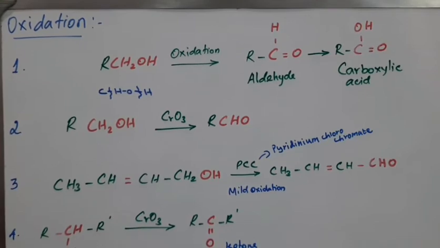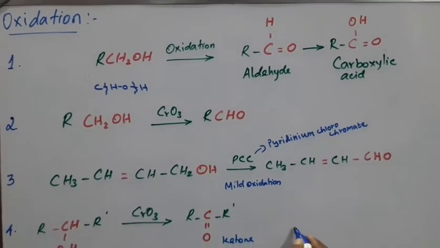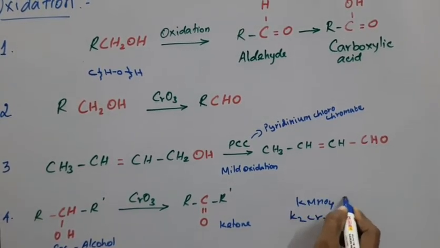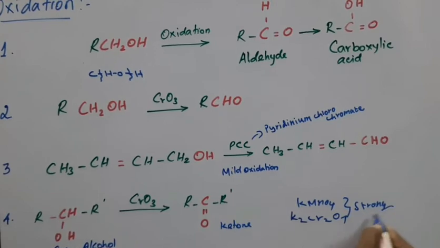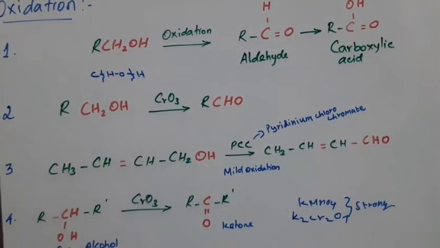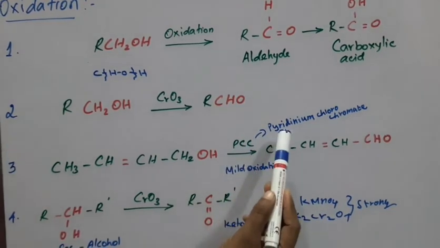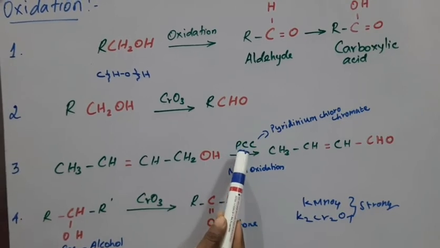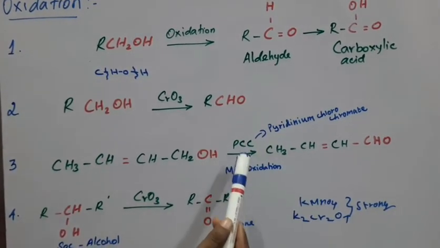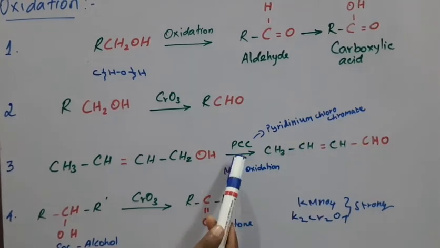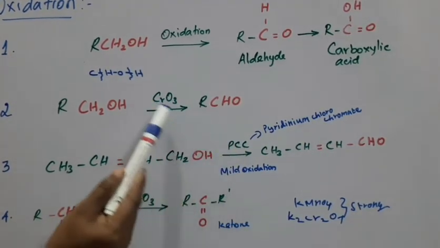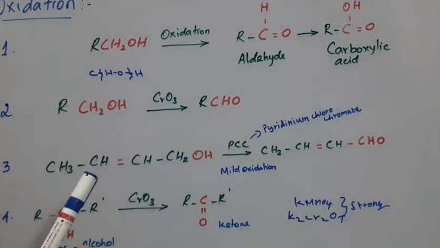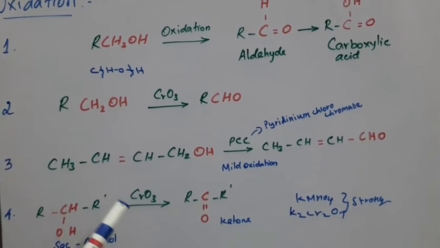Strong oxidizing agents are K2Cr2O7, potassium dichromate, and KMnO4. These are strong oxidizing agents. Weak ones are CrO3 and PCC, pyridinium chlorochromate. Pyridine with chromium trioxide and hydrochloric acid, the mixture gives pyridinium chlorochromate, simply PCC. These two are weak oxidizing agents. Keep in mind which one is strong and which one is weak.